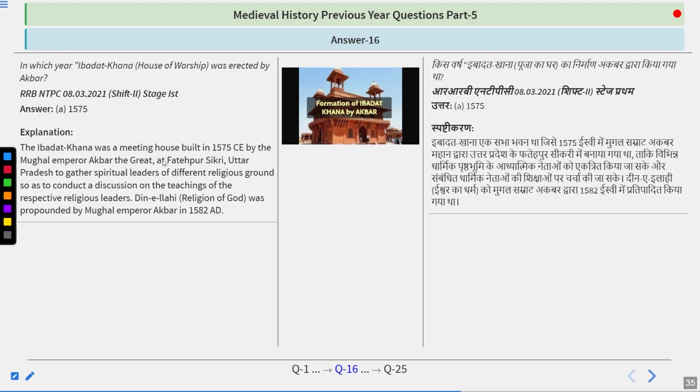So Ibadat Khana was a meeting house built in 1575 by the Mughal Emperor Akbar the Great at Fatehpur Sikri to gather spiritual leaders of different religious groups so as to conduct a discussion on the teachings of their respective religious leaders. Deen-e-Ilahi was propounded by Mughal Emperor Akbar in 1582 AD. So remember, in 1575, Ibadat Khana was erected by Akbar.